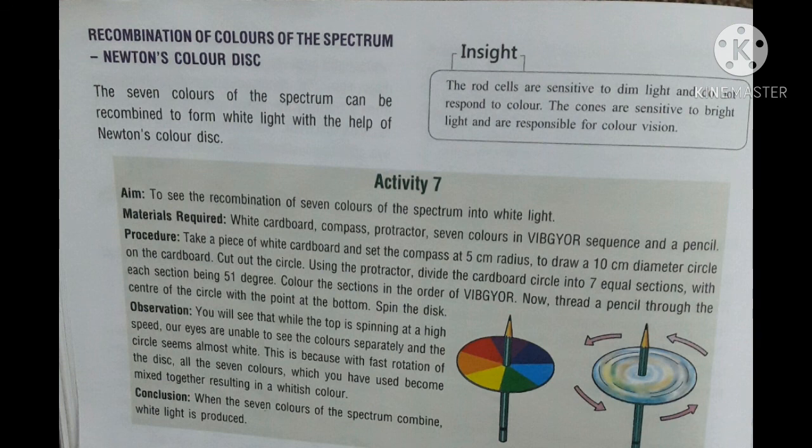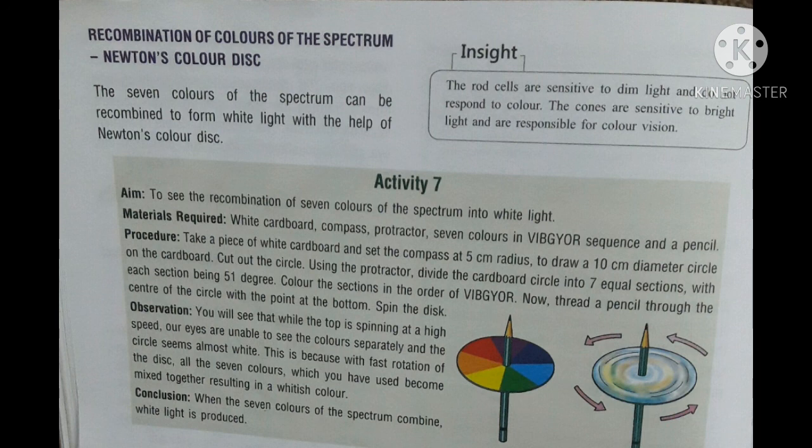Recombination of colors of the spectrum: Newton's color disc. The 7 colors of the spectrum can be recombined to form white light with the help of Newton's color disc. Now, activity 7, to see the recombination of the 7 colors of the spectrum into white light. For this activity, materials required: white cardboard, compass, protractor, 7 colors in the VIBGYOR sequence and a pencil.